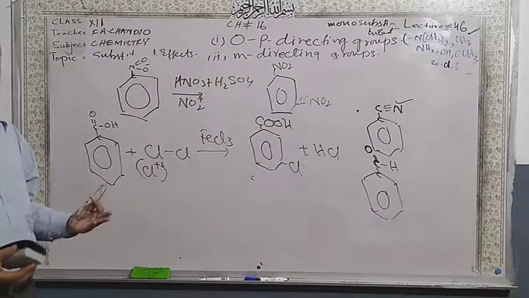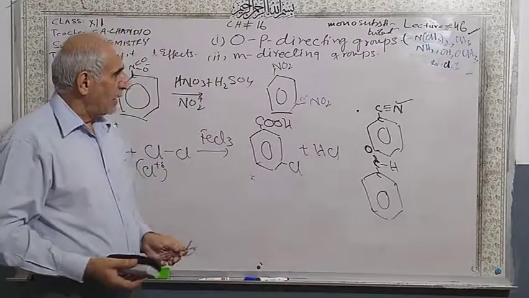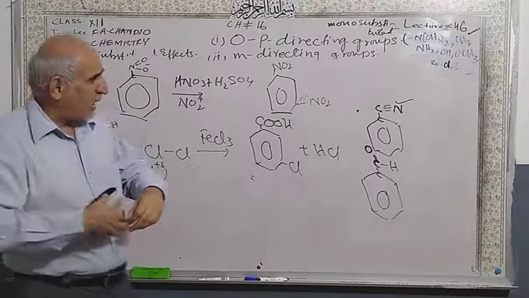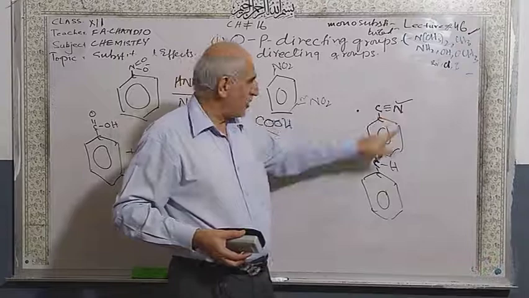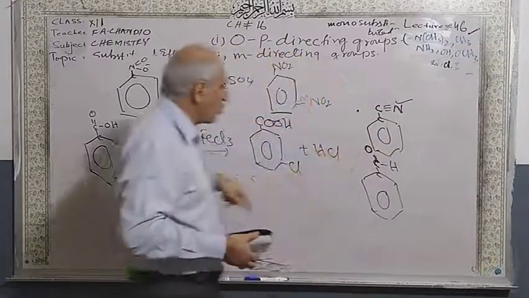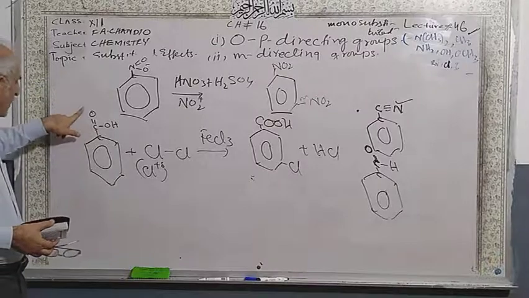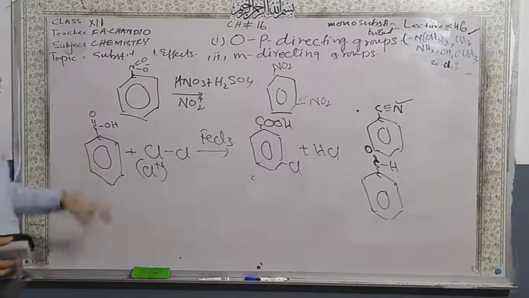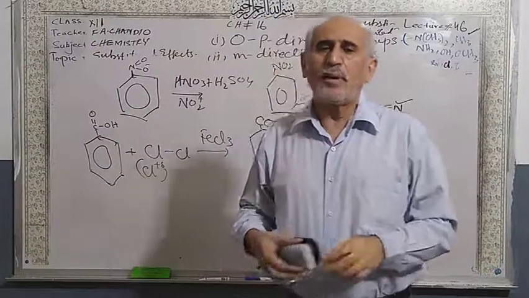They decrease the reactivity of the benzene ring. They are decreasing because they attract electrons towards the nitrogen, they attract electrons towards the oxygen. So they decrease the reactivity of benzene and they will give only the meta products.